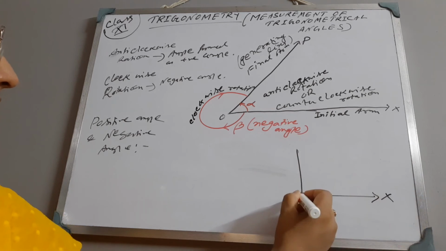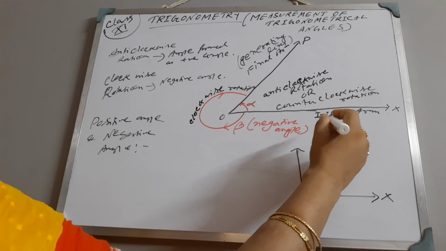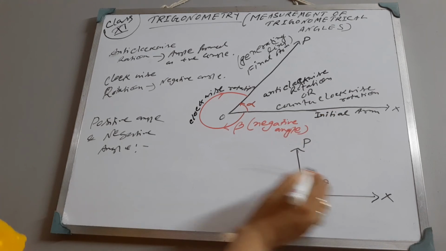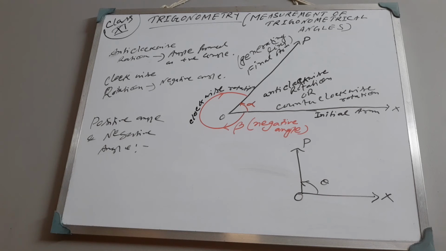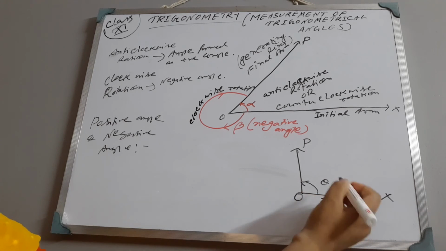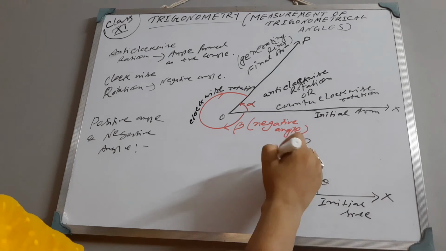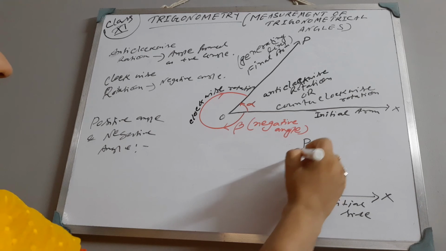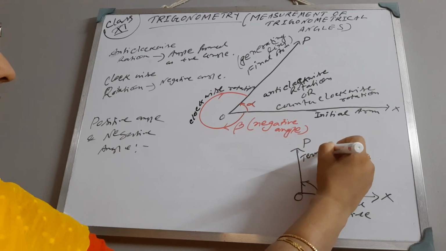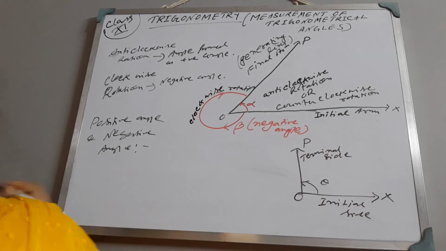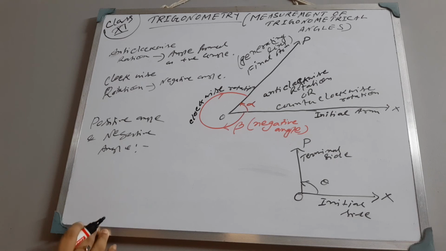Say this is X, this is O, say this is B. Let this angle be theta. This is the initial side, initial arm, and this is the terminal side, or final arm.